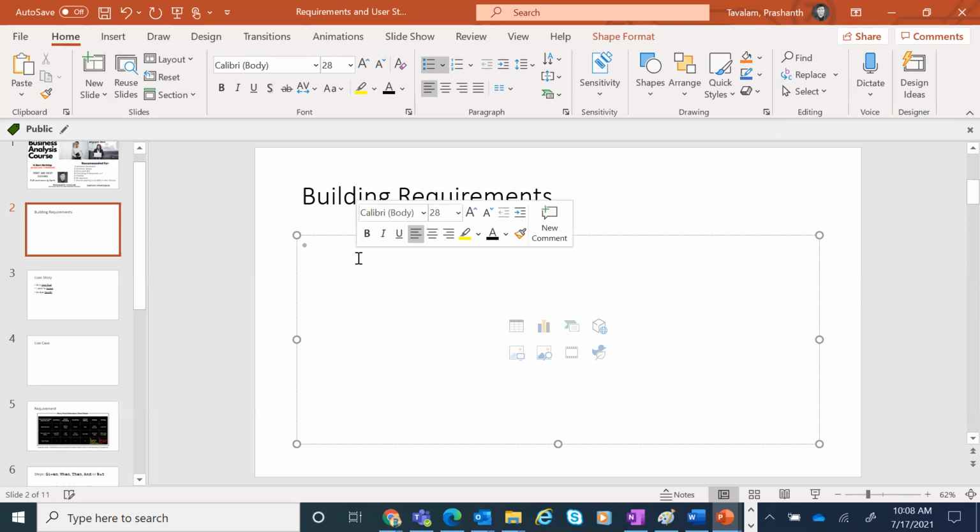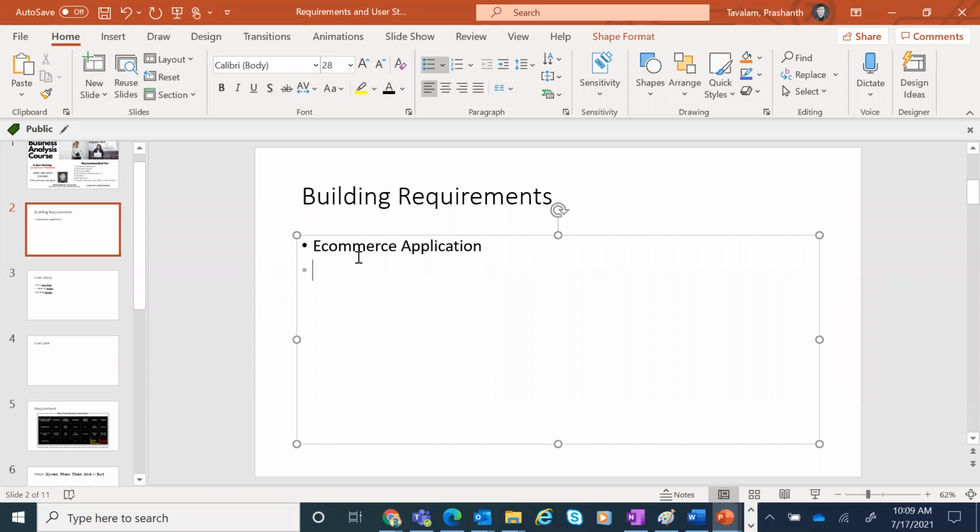Okay, so let me do one thing. For ease of understanding, let's pick e-commerce. So we'll pick an e-commerce site or e-commerce application. Let's say we are building a new e-commerce application, and you are all the clients who are giving me requirements. So this is an e-commerce application for which we're going to build requirements. We will start building requirements.